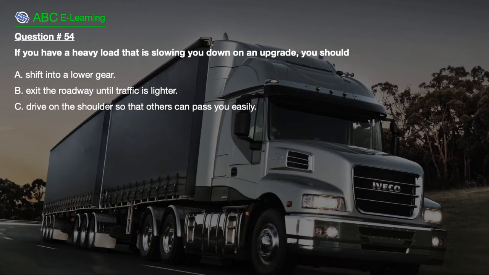Question number 54. If you have a heavy load that is slowing you down on an upgrade, you should A. Shift into a lower gear. B. Exit the roadway until traffic is lighter. C. Drive on the shoulder so that others can pass you easily.